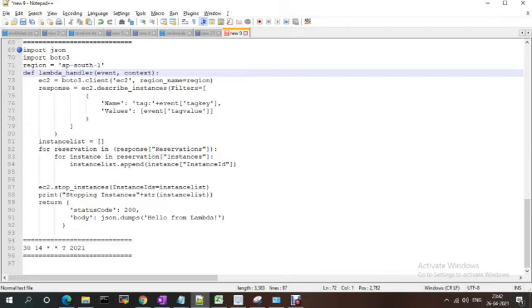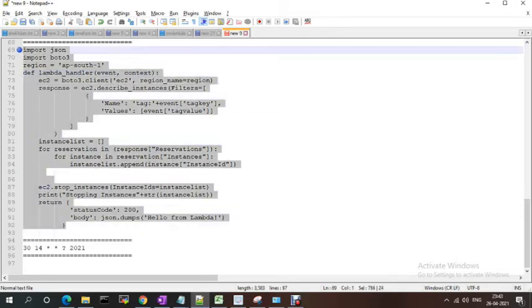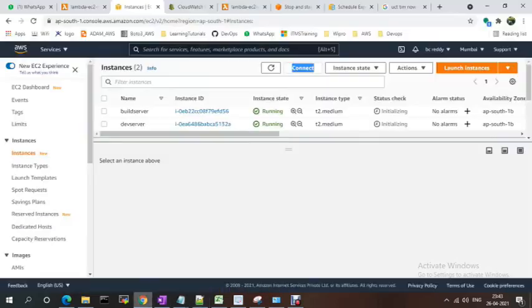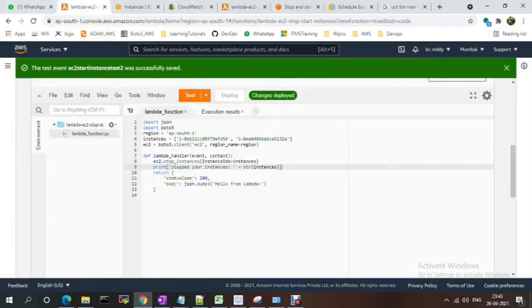Once we get the instance list in the response, we filter the instance IDs, and then I'm stopping the instances. So let me copy this one, and my instance is running, right? I'm going to the Lambda function.